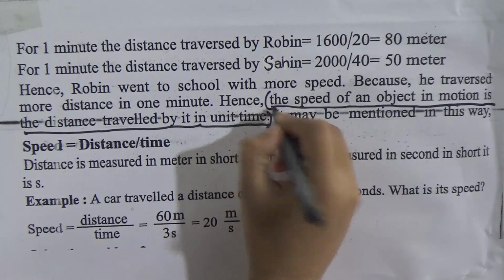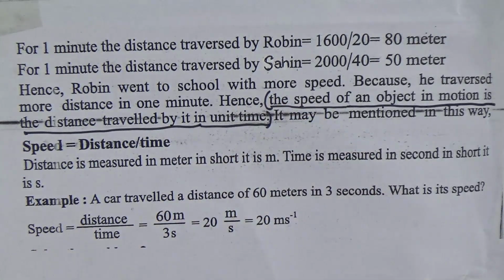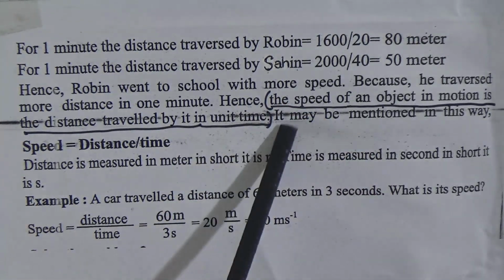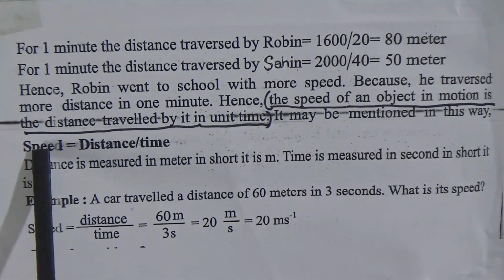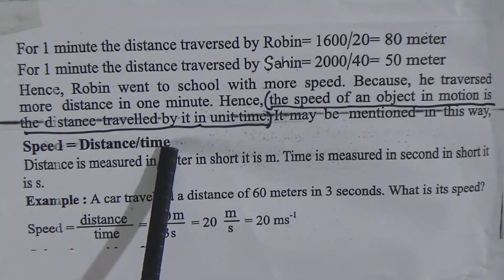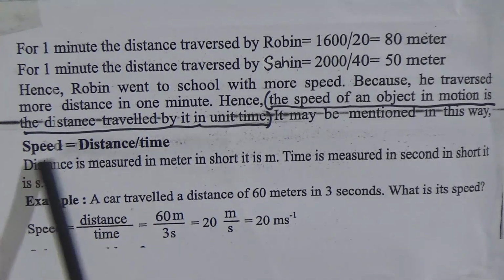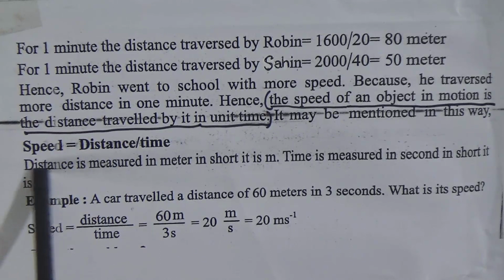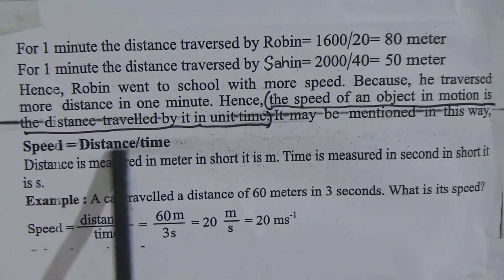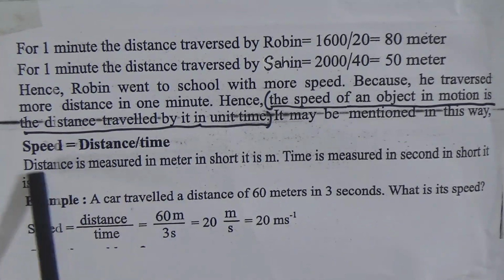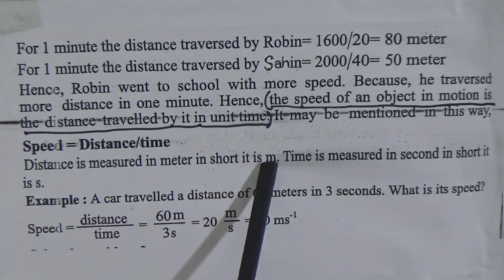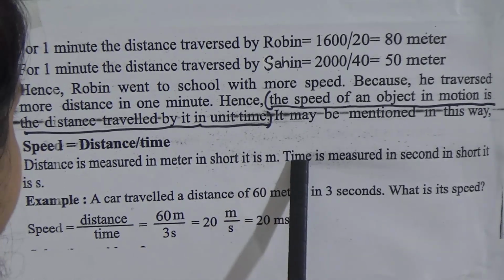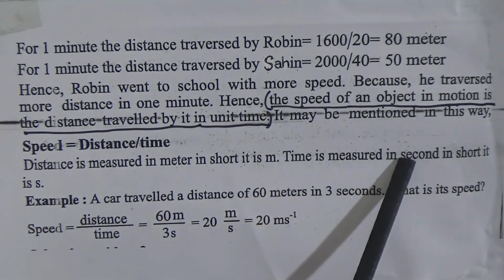Dear students, mark this line. This is the definition of speed. It may be mentioned in this way, that is, speed equals distance by time. Now we will note how we will determine the distance and the time. Distance is measured in meters. In short, it is written as small m, and time is measured in seconds.